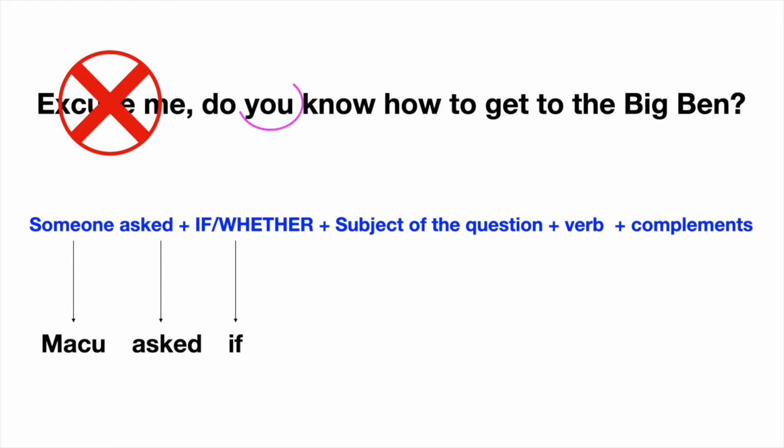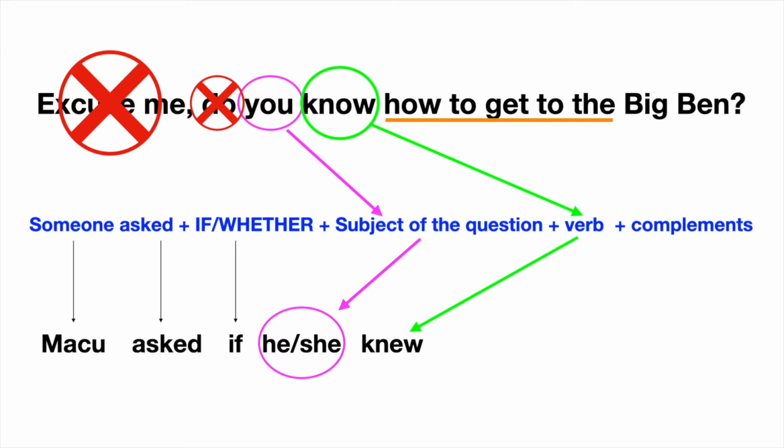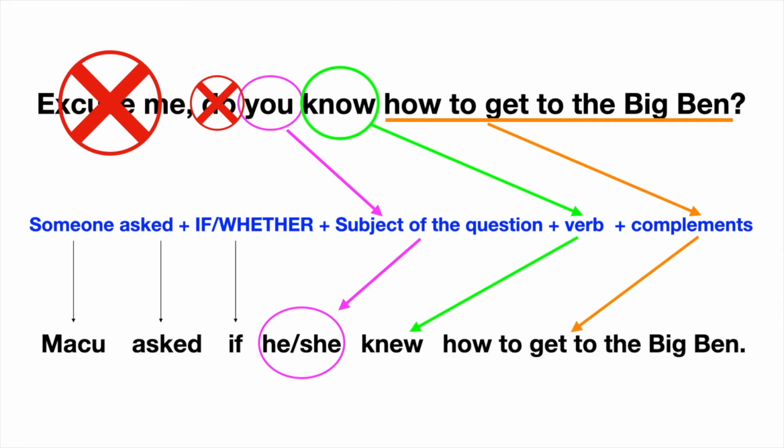The subject of the question is you, but you refers to the person she asked. In this case, we can say he or she, because we don't know the identity. Do is not going to be used for the reported speech, and know, which is in present, is going to be in past in our reported sentence. And the rest is how to get to the Big Ben. That is part of the complements, and you don't have to change anything at all.